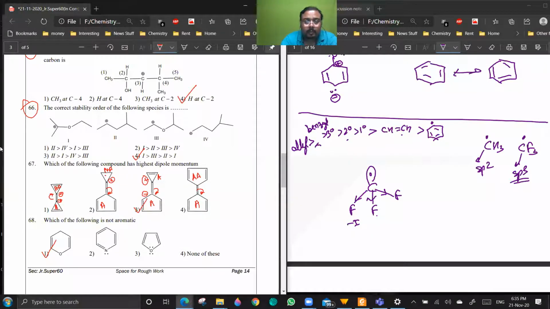Sir, if there is separation of charges, if it is not stable, then can we say net dipole moment will be 0? So in this case, first, second, and fourth, in 3 cases, net dipole moment is 0, no sir? No, you see, in first and fourth, the dipole moment will be 0. In the second case, there will be some net dipole moment. Why? Because if there is a negative charge here and positive charge here, this becomes aromatic. So some stability is gained if there is a separation of charge.